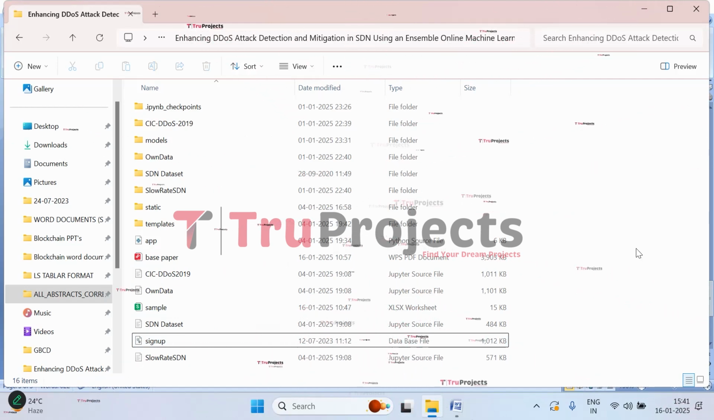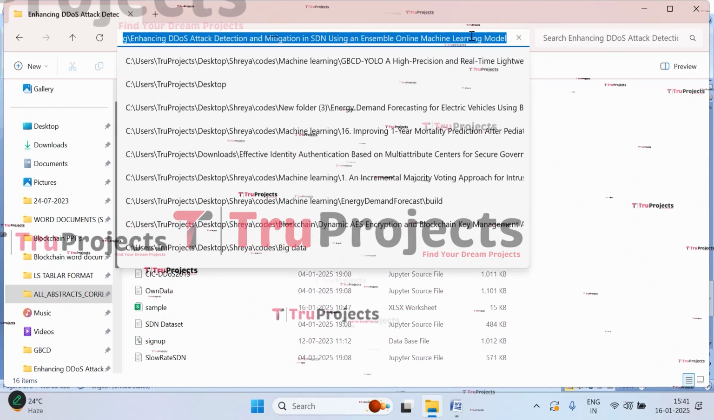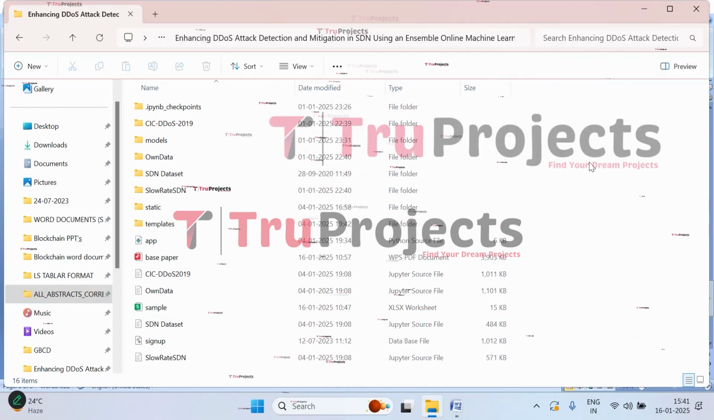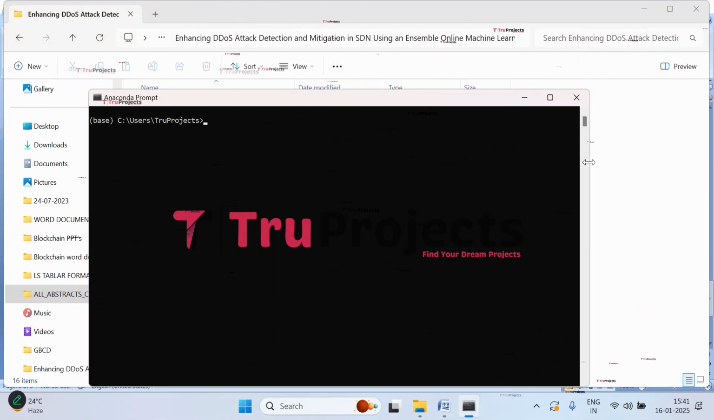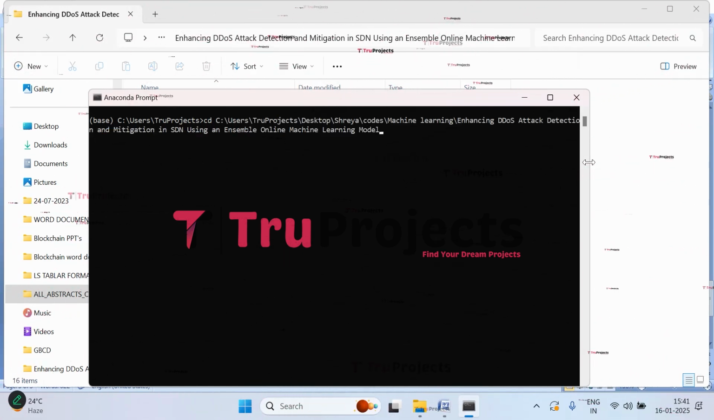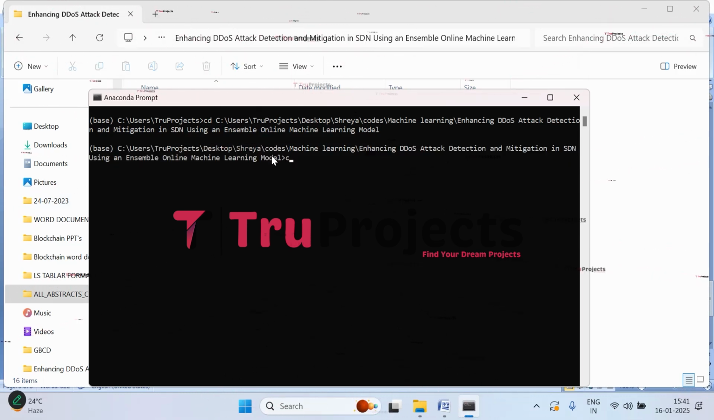Now let us execute. Copy the path of the code folder from the address bar of the file explorer. I'm copying it. Now open Anaconda prompt. It is open. Give the command cd, give a space, and paste the copied path. Now click on enter. Here if you observe, the current directory is changed to the code folder's path. Now compile the app.py file. Give the command python space app.py and click on enter.